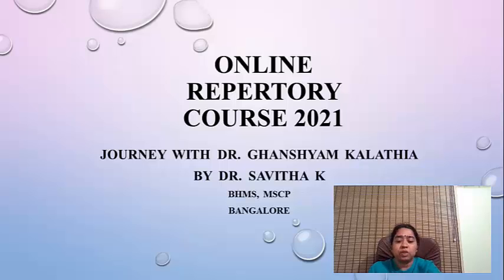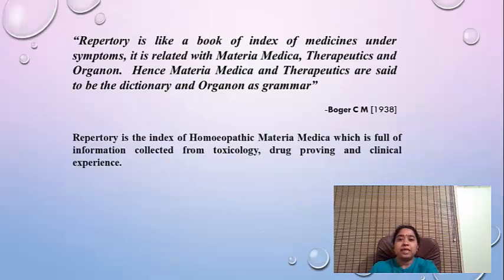I would like to start with the quote. Repertory is like a book of index of medicines under symptoms. It is related with Materia Medica, therapeutics and Organon. Hence, Materia Medica and therapeutics are said to be the dictionary and Organon as grammar by Boger. Repertory is the index of homeopathic materia medica, which is full of information collected from toxicology, drug proving and clinical experience. So, the success of usage of repertory depends on amalgamation of knowledge of materia medica, therapeutics and Organon.